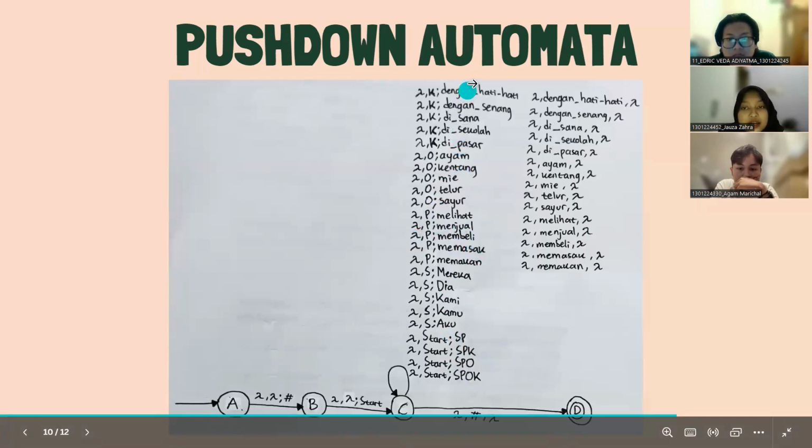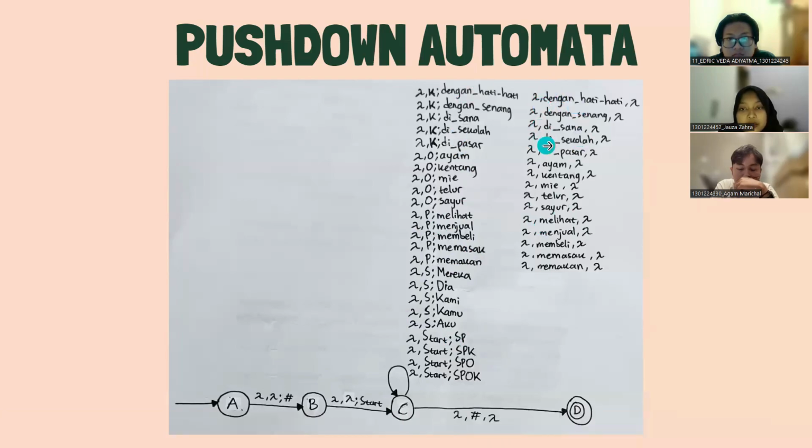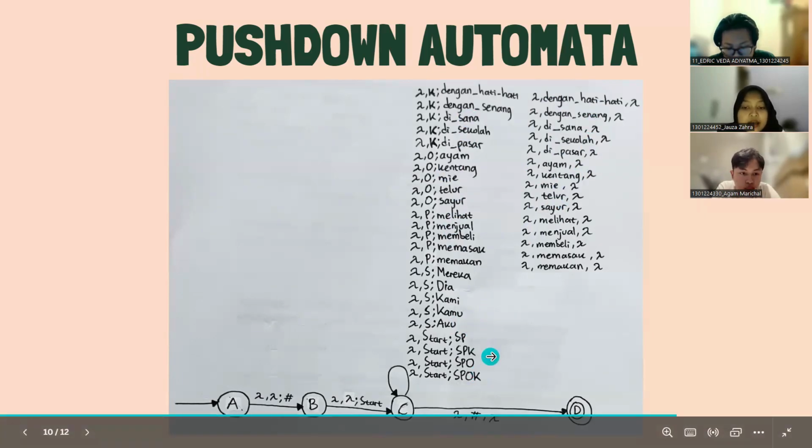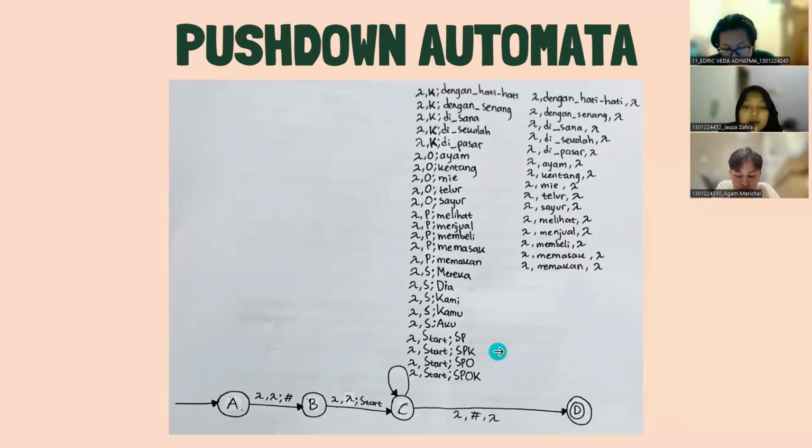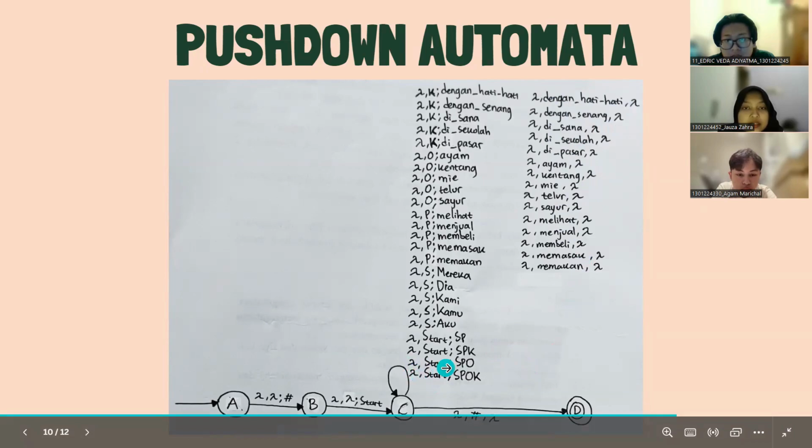After that, we pop all of the terminal elements, like dengan hati-hati, di sana, kentang, mie, from the predicate, object, or information, because each sentence will end with a predicate, information, or object. So we just pop the terminal elements into an empty string so that it can be continued. Then the stack will be only the hashtag.